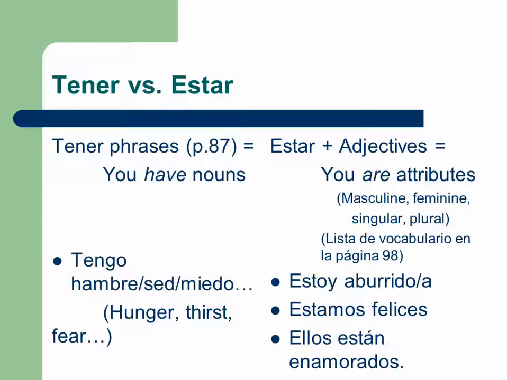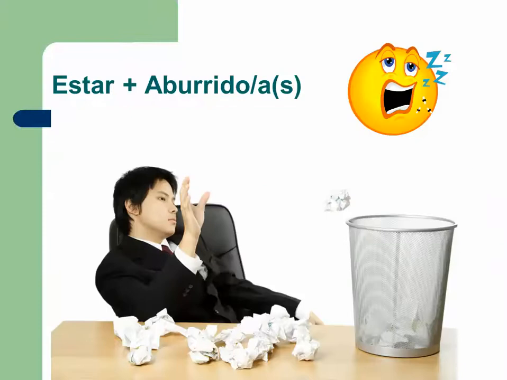And then estamos felices, we are happy. So we're plural people, so we have to make sure that feliz is plural. Or ellos están enamorados, so they are in love. You have to have the plural in the masculine because it's plural. And it's they, and it's a guy and a girl, so it's going to be in the masculine form. So let's look at some of the vocabulary for estar phrases que está en la página 98 en sus libros de texto.